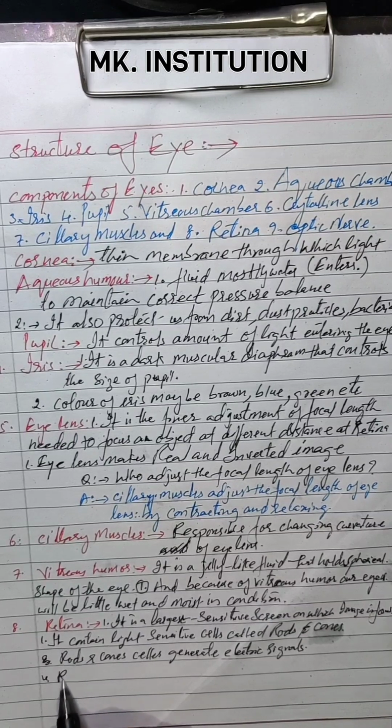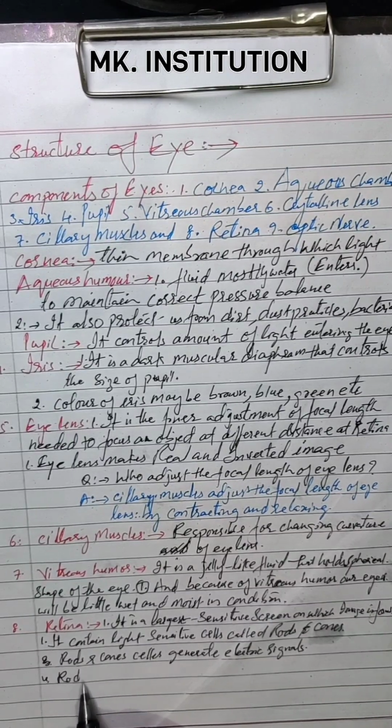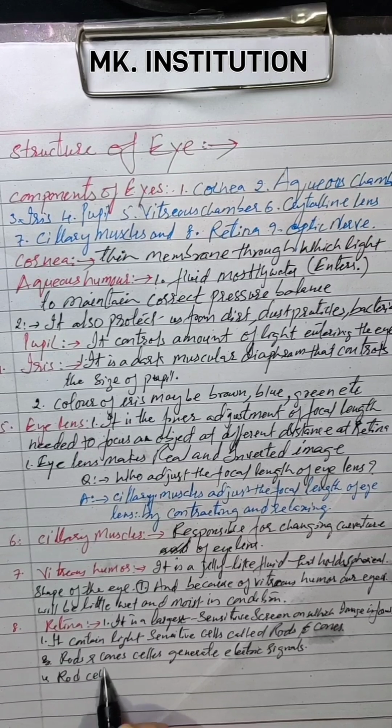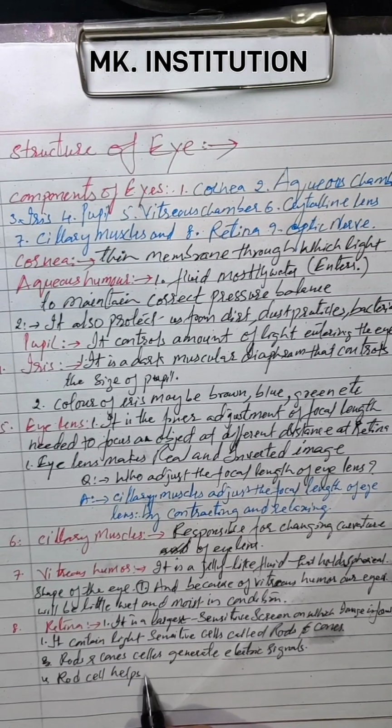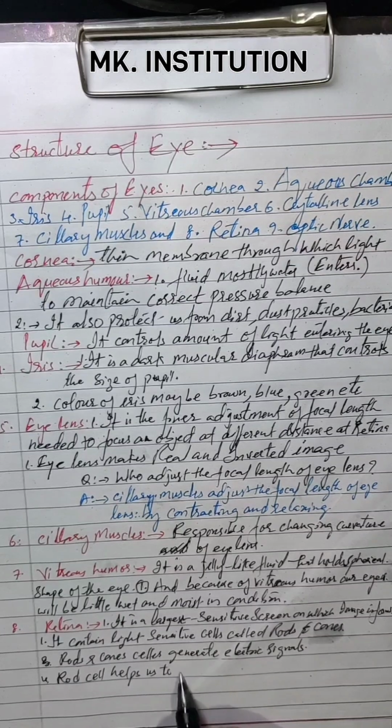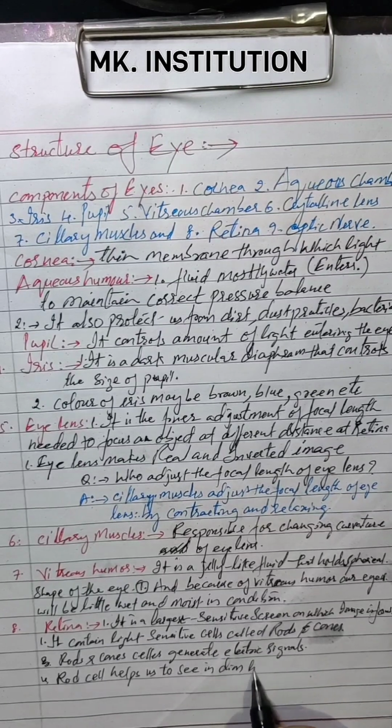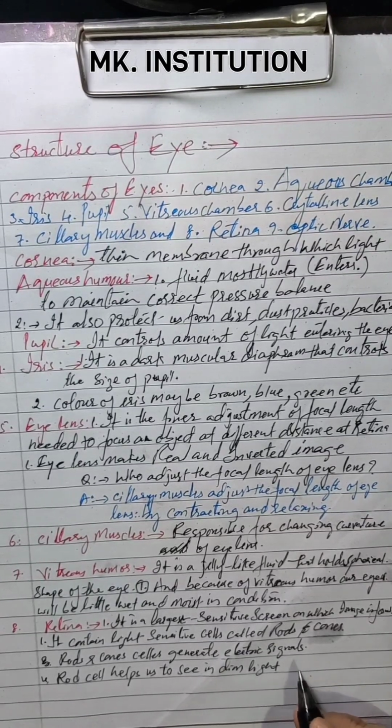Next, what is the fourth work of this? What is the main work of rod cells? Rod cells help us to see in dim light. For example, night vision.